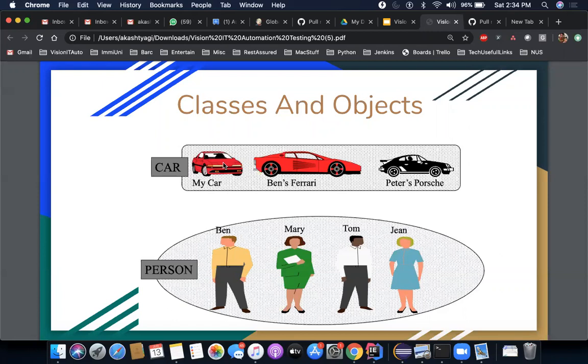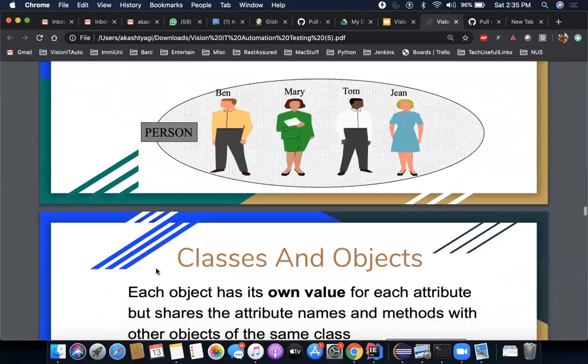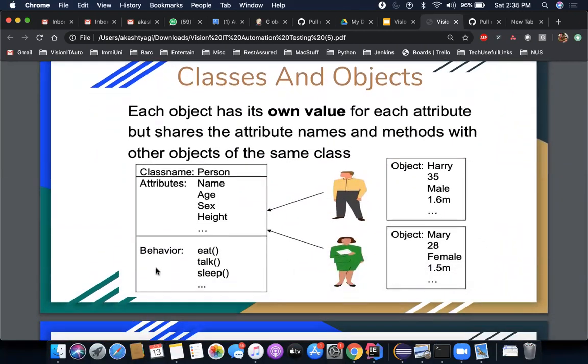You cannot create an object without a class, as simple as that, because if you don't have a mechanism of how to create a person, you cannot just create it, because in a person you have to define what the characteristics of that person are, what its behavior is. Now this brings me to the next topic, or next explanation of what a class is and how that class looks. So if I go above, if you notice here, a class has mostly two important things. Actually it has only two things. One is its attributes, second is its behavior.